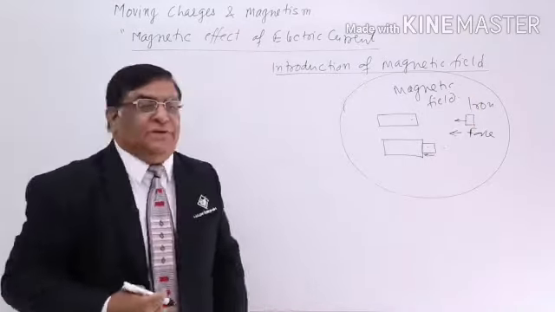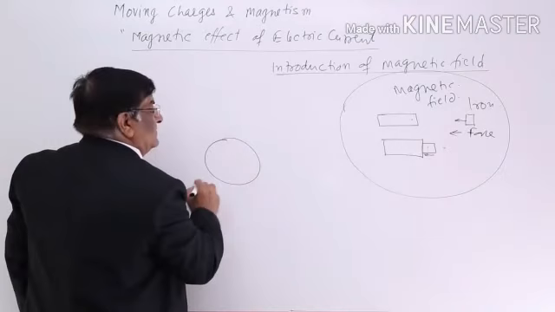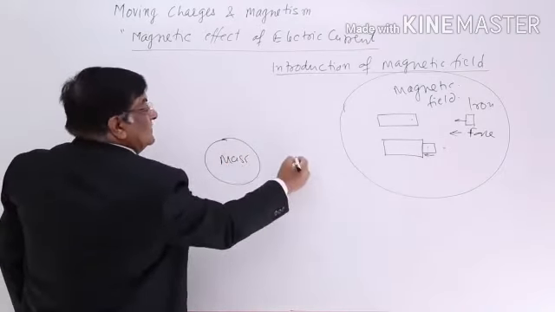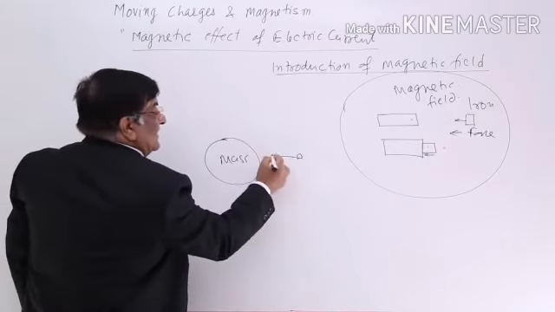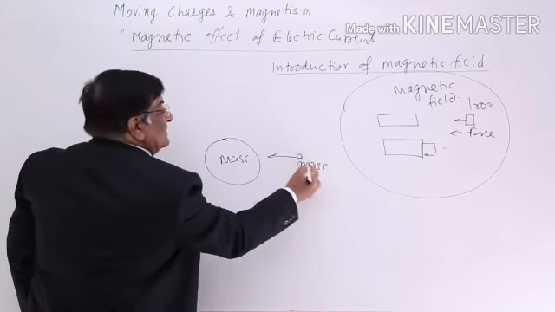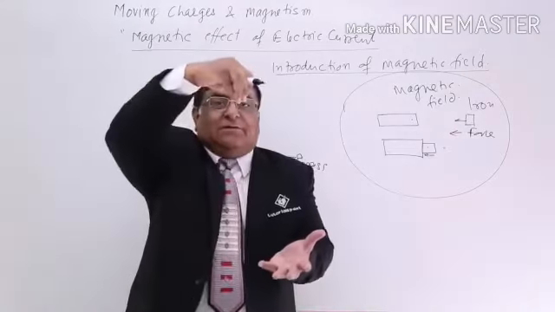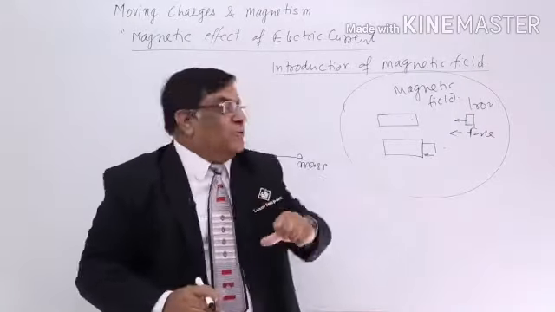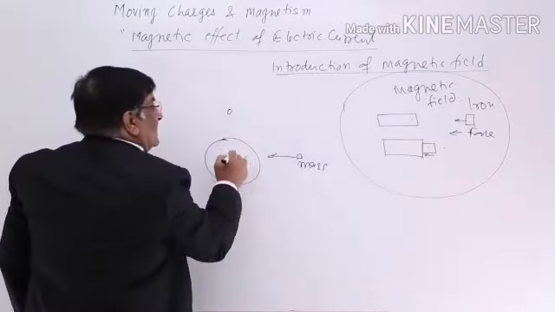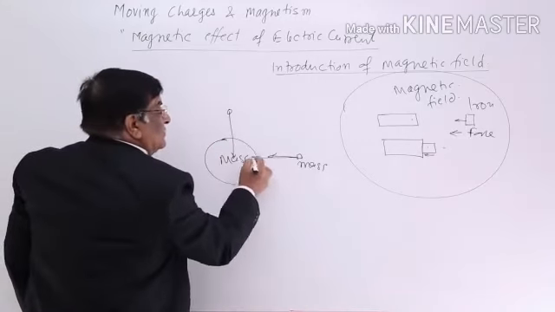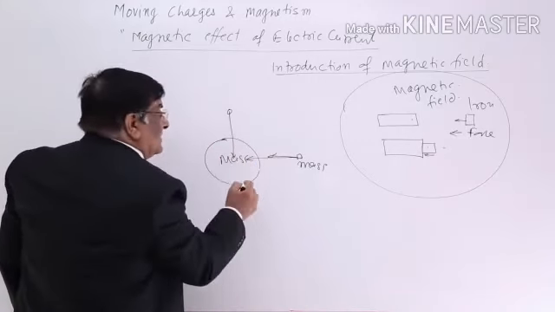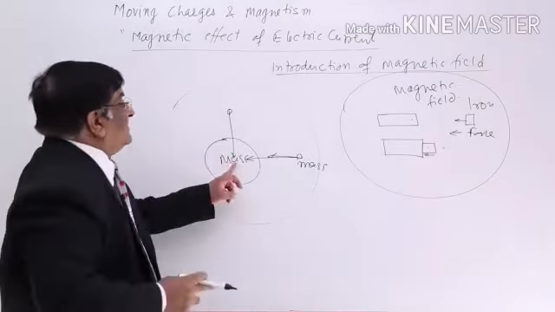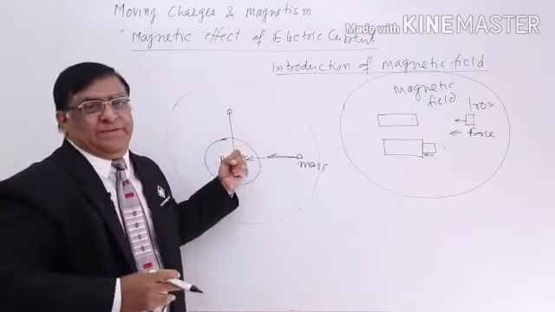What are the two other fields we have studied? Because of the earth, or because of anything which has got mass, I put something here and it is attracted here. What should it have? Mass. Like I put a ball here, leave it, it will not stay here. It will go towards the earth because it is experiencing a force downward, towards the center of the earth. So we say that this earth has got a field around it, a space around it in which its effect, its force can be experienced.